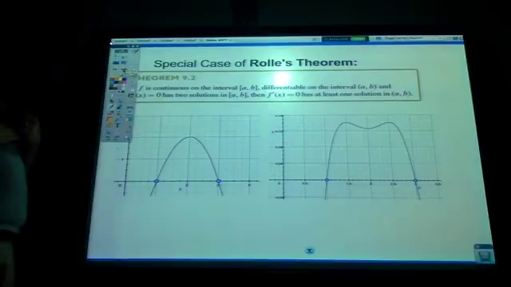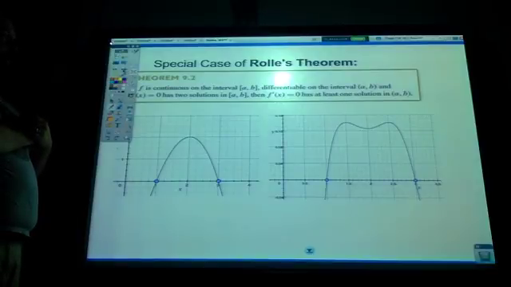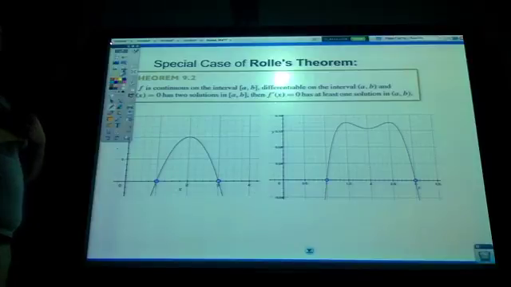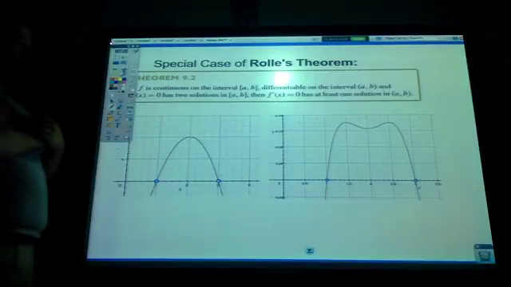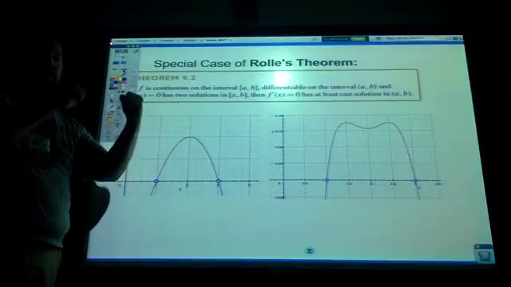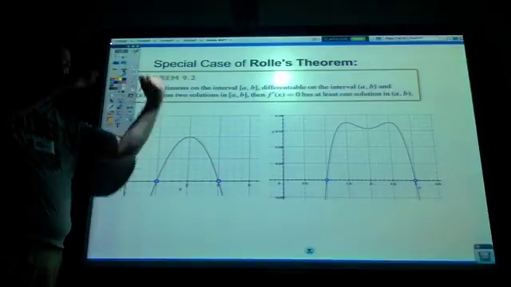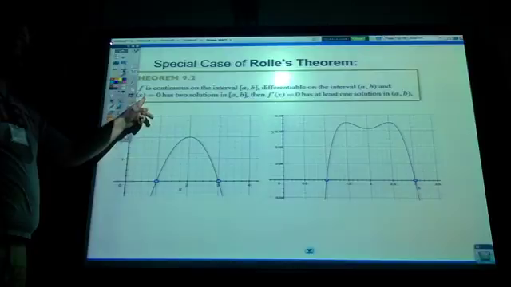It says if f is continuous on the interval [a, b], differentiable on the interval (a, b), again, same hypothesis, and f of x equals 0 has two solutions in [a, b]. This makes it a special case. Instead of f of a and f of b just having to be the same, they could be anywhere, but they're the same. This one says that it has two solutions in [a, b].